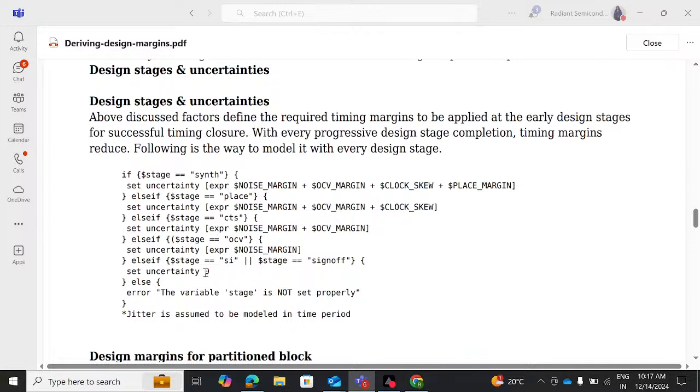But when we make uncertainty equal to 0, we need to make sure that jitter is assumed to be modeled in the time period. This is very, very important, right? So jitter is no more modeled in the uncertainty.